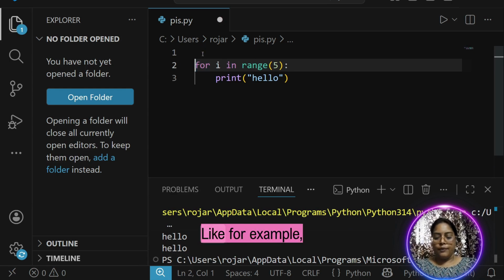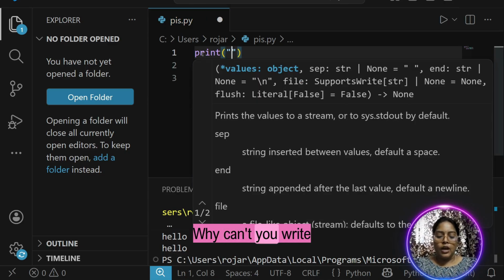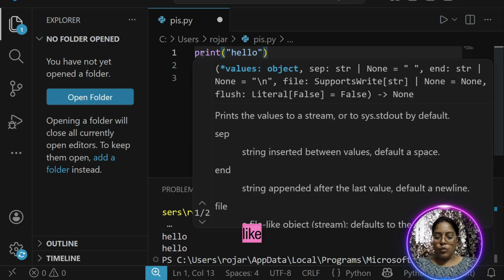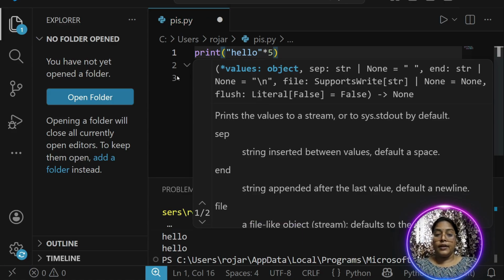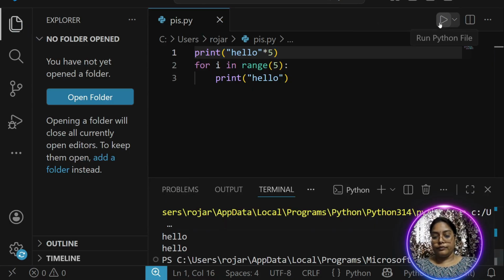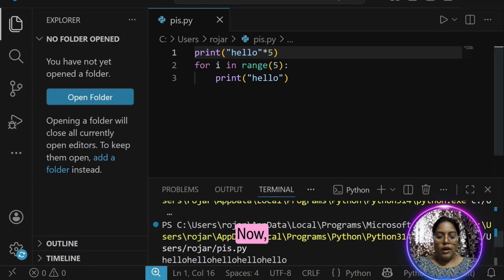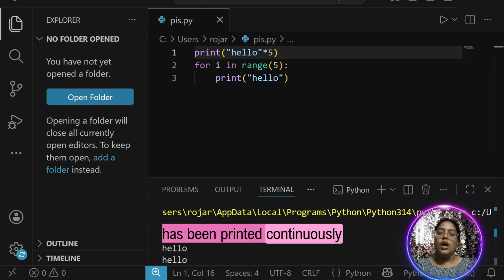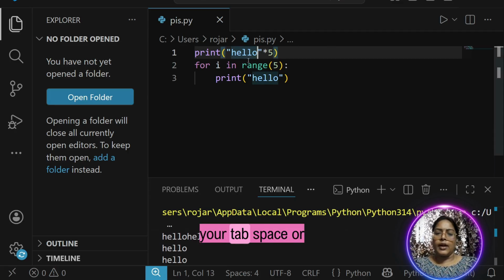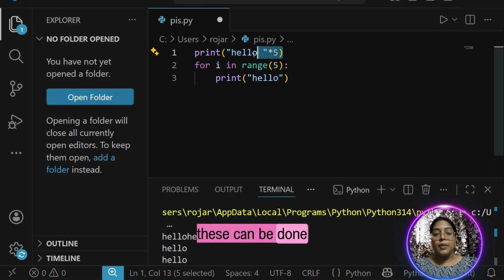Now you can ask me a question. Like for example, ma'am, why do I have to use for loop? Why can't you write your set of code like this, which also works similarly? Now, when you run this code, you clearly see my hello has been printed continuously, and if you want a tab space or a new line, you can do that. So these can be done if you are using a single piece of code.